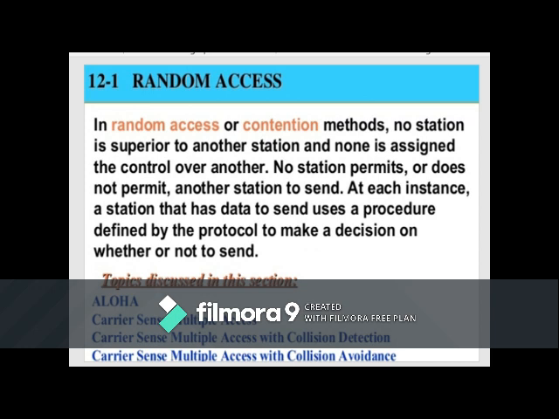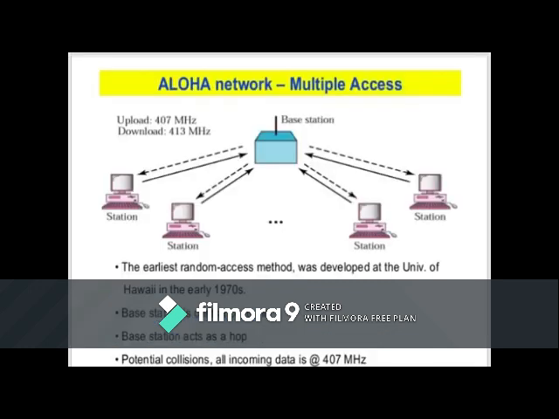You can see the taxonomy of these protocols as I explained. Coming to random access, as we have these four important protocols, let's start with the Aloha protocol. Aloha has a very simple procedure called multiple access.